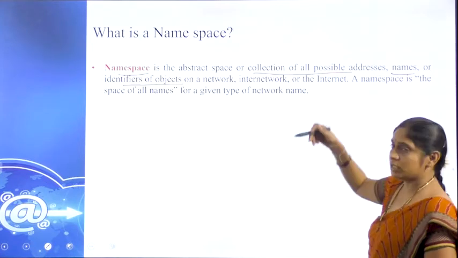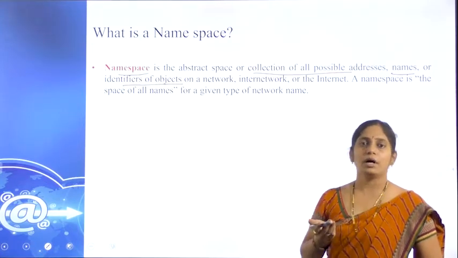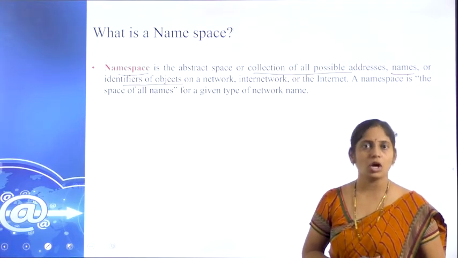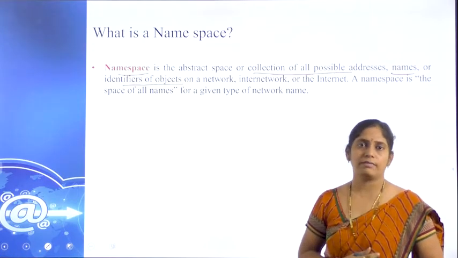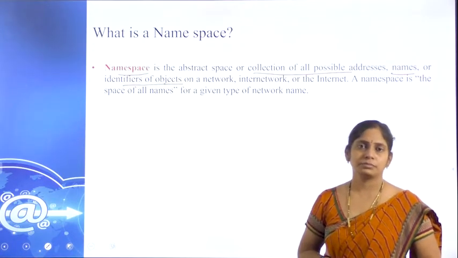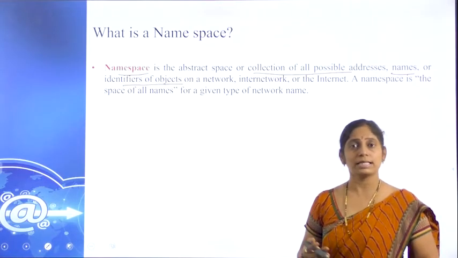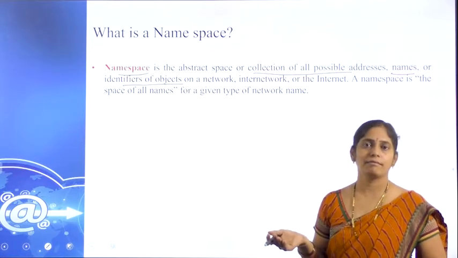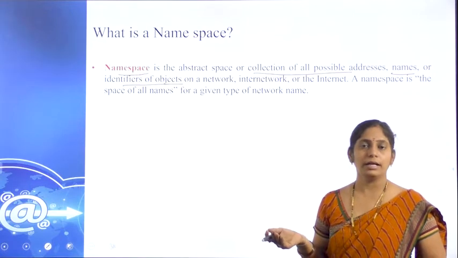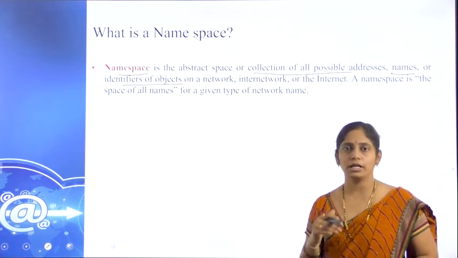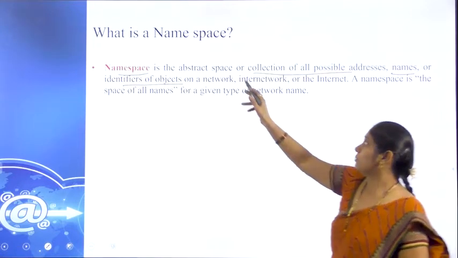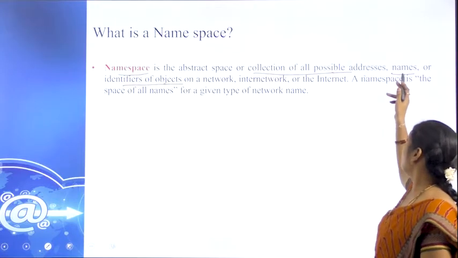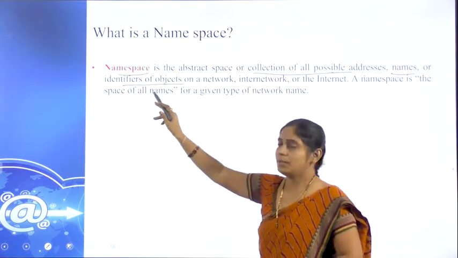For example, if you type Google, if you type Gmail, when your Gmail account is logged in, from that account itself we can move to Google Drive, Google Photos, Google Maps, everything we can access, but all these are linked to a single account. So it is nothing but the collection of all possible addresses, all possible names, all possible identifiers.